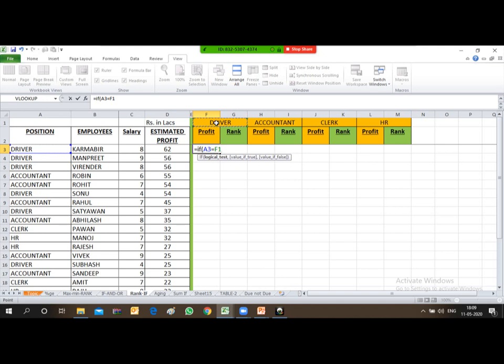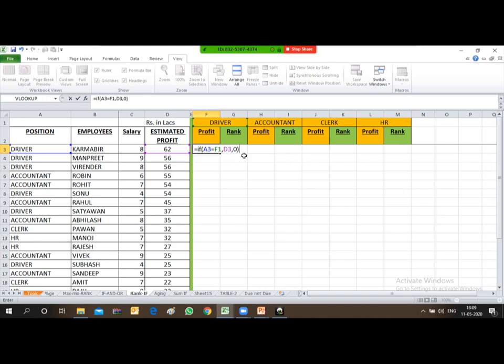So driver is equal to driver, then write the profit figure, or if it is not equal, then put 0. Friends, it's a very simple formula. If A3 is equal to F1, means driver is equal to driver, then put this profit figure in this column, otherwise put 0.